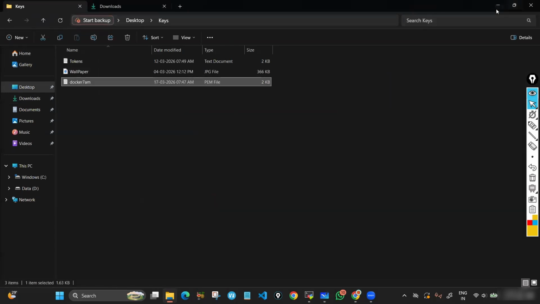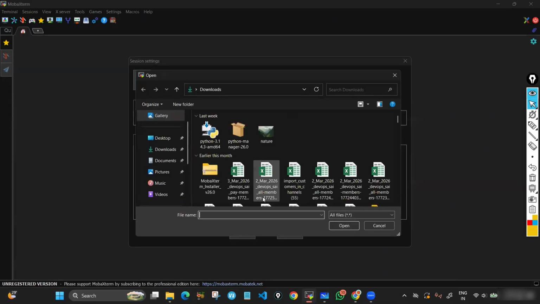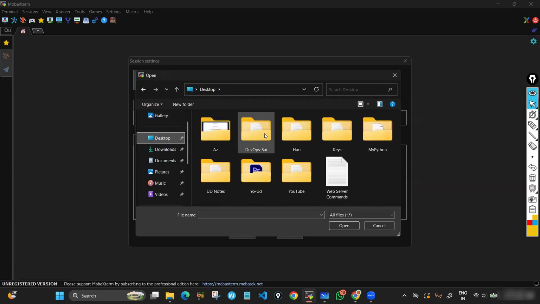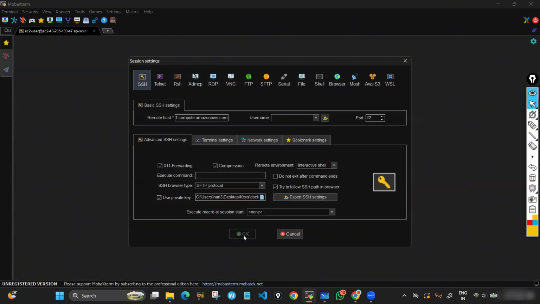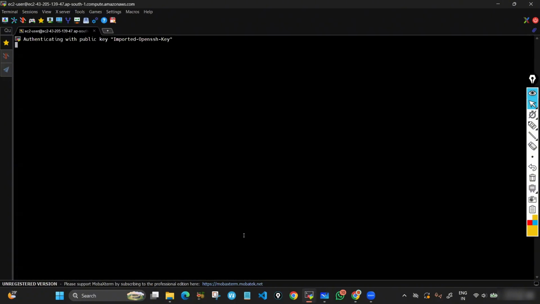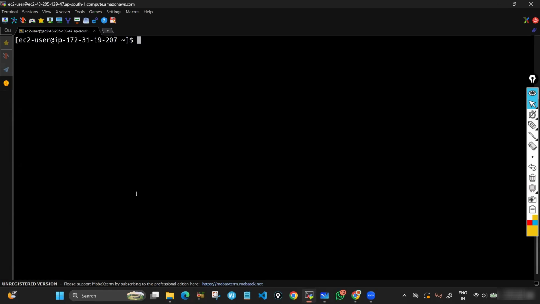That's a good practice. Now upload our key, Docker 7 a.m. That's it, we have logged into our instance. Now clear the screen and run sudo su minus.